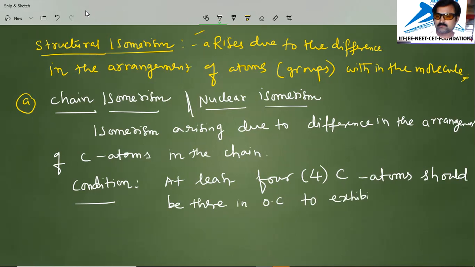To exhibit this isomerism. So we are discussing chain isomerism. In chain isomerism, the necessary and sufficient condition for an organic compound to exhibit this isomerism is that it should contain carbons. The number of carbons should be 4 or more to exhibit chain isomerism. As the number of carbon atoms increases, what will happen? As the number of carbon atoms increases, the number of isomers in chain isomerism automatically increases.